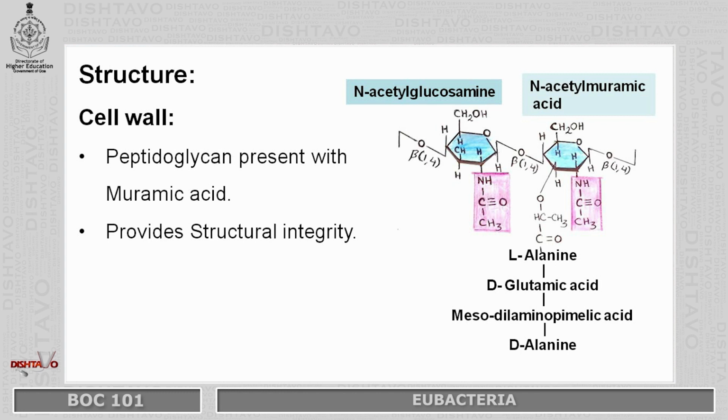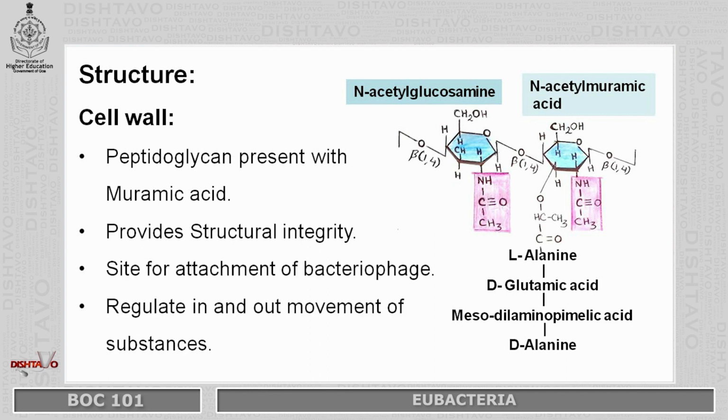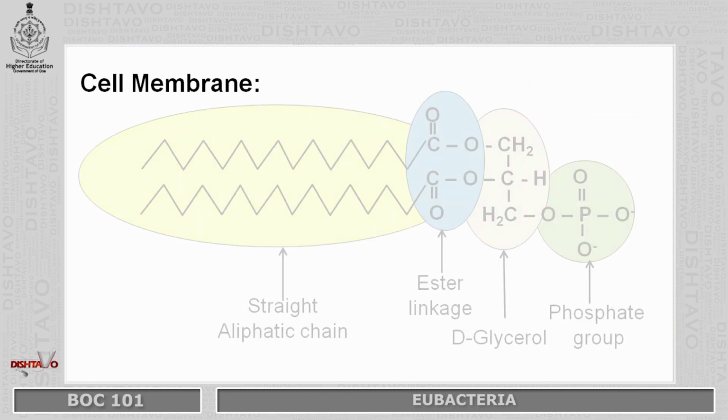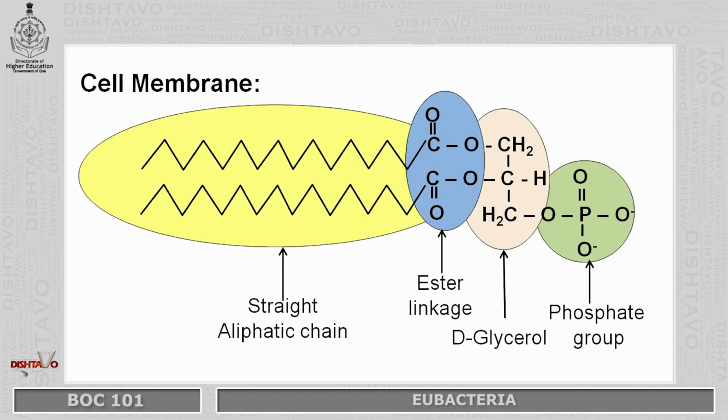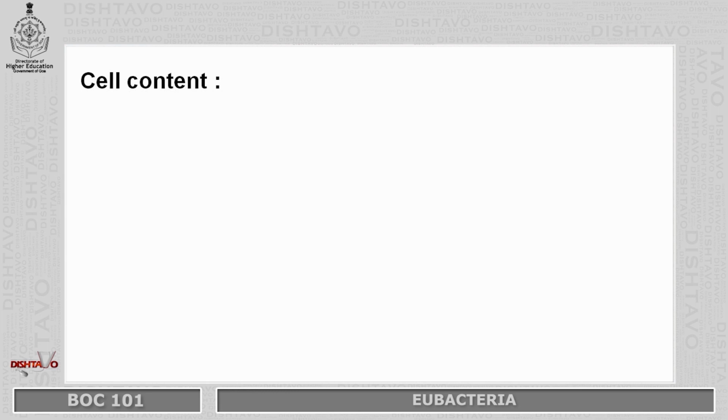The functions of the cell wall are: it provides structural integrity, it is an important site for attachment of bacteriophage, and it regulates in and out movement of substances. Cell membrane. This is the structure of cell membrane wherein ester linkage, straight aliphatic chain is linked with the glycerol and phosphate group.